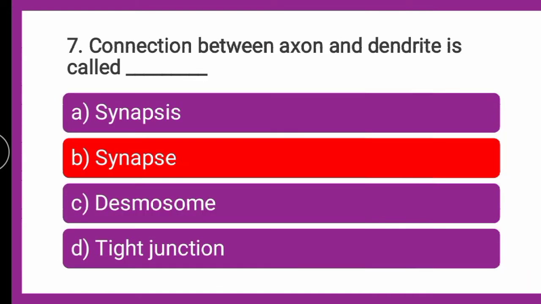So the correct answer is synapse. Connection between axon and dendrite is called synapse, you can call it as.